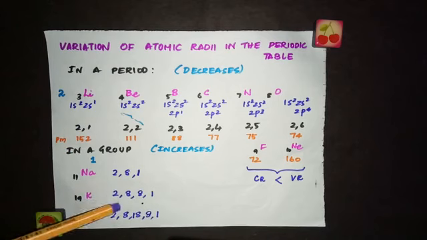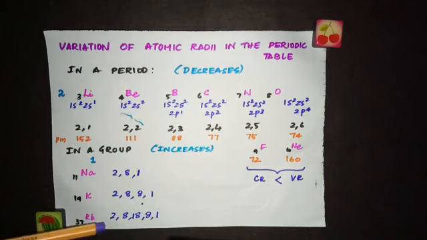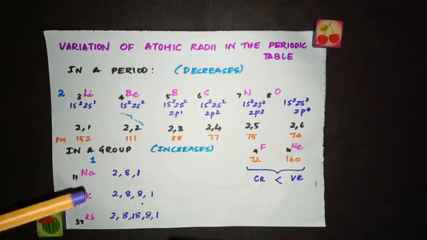And for potassium 2, 8, 8, 1, and for rubidium again the number of shells increases. So as you move down the group, the newly coming electron enters a new shell. So obviously the atomic size increases. So as you move down the group, the atomic radii increases, but when you move along the period, the atomic radii decreases.